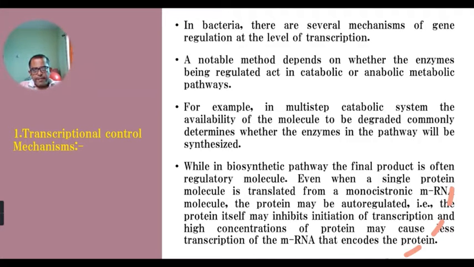If glucose is not available, then the enzyme which is needed for glucose to get converted into glucose 6-phosphate is not made. That is the beginning of the EMP pathway, where glucose is converted to glucose 6-phosphate using one ATP molecule by an enzyme. That enzyme we call the hexokinase enzyme. If the substrate glucose is not available, then the hexokinase enzyme will not be synthesized.